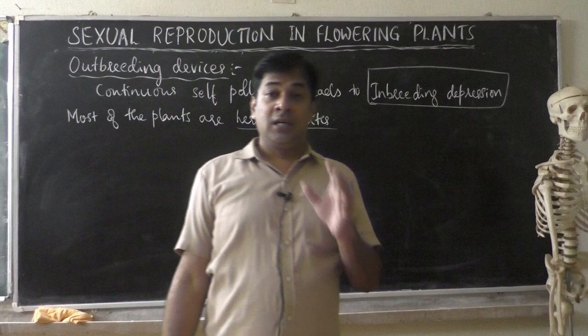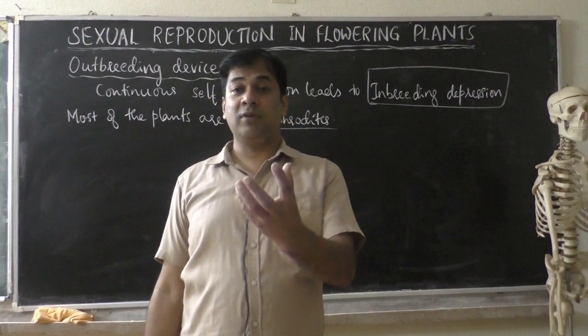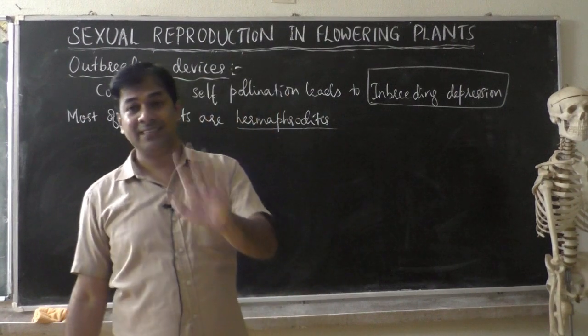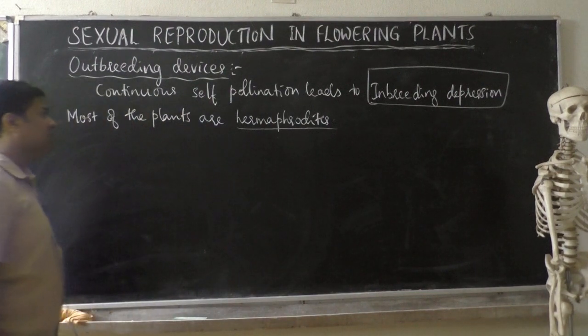That is, the same flower has both male and female reproductive organs. That is a bisexual flower. One flower contains both male and female reproductive organs. Most of the flowers are hermaphrodite.